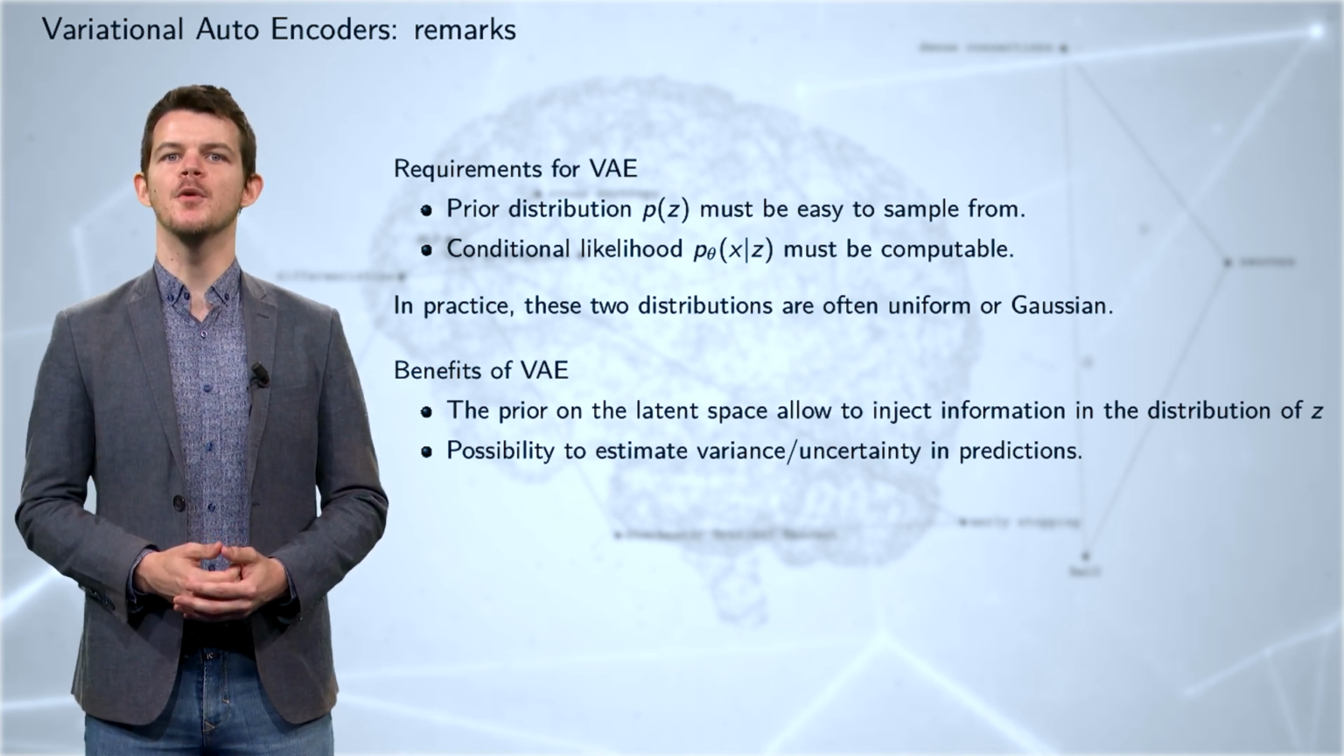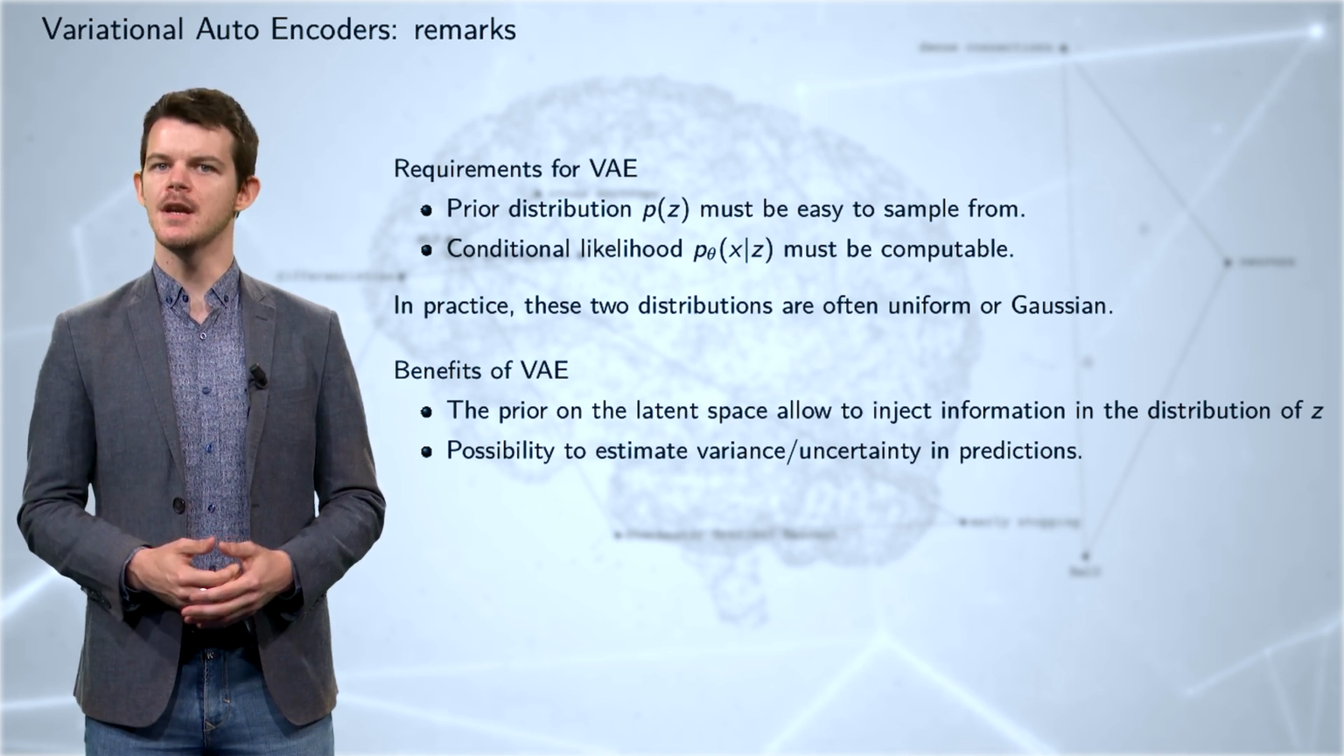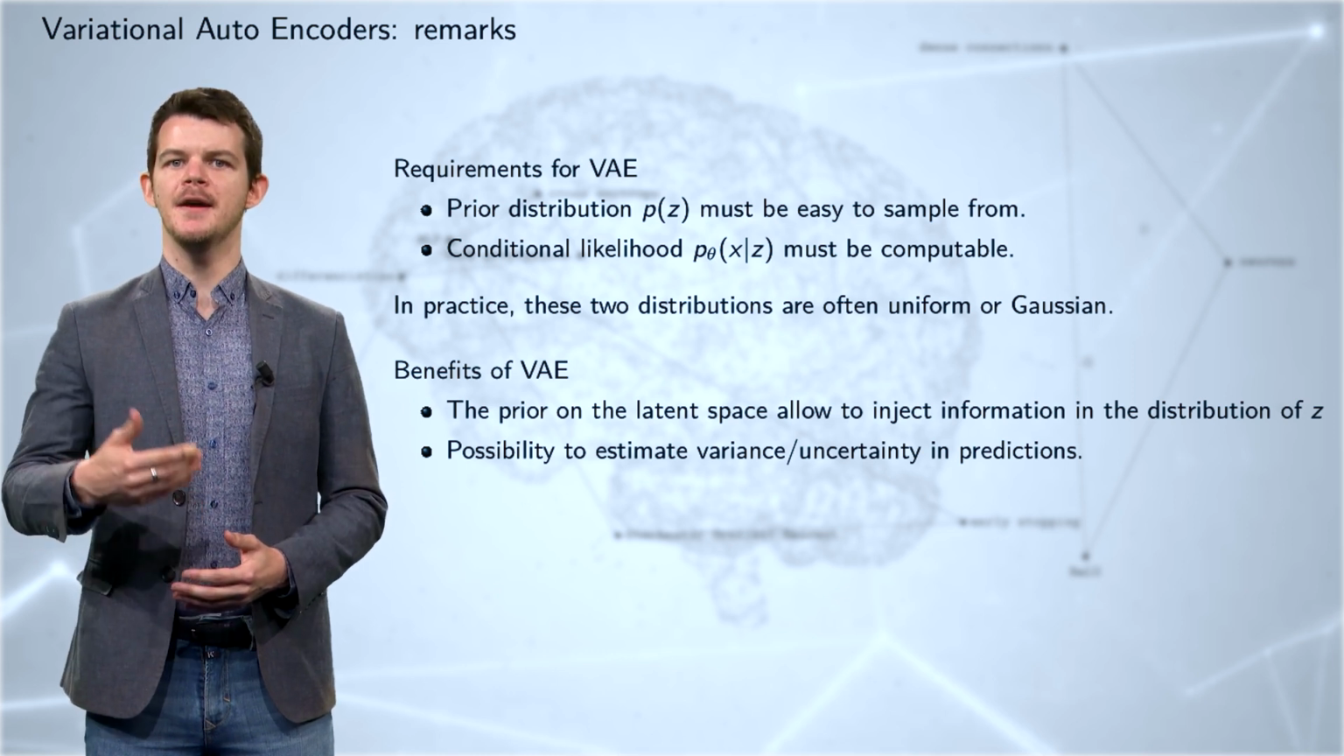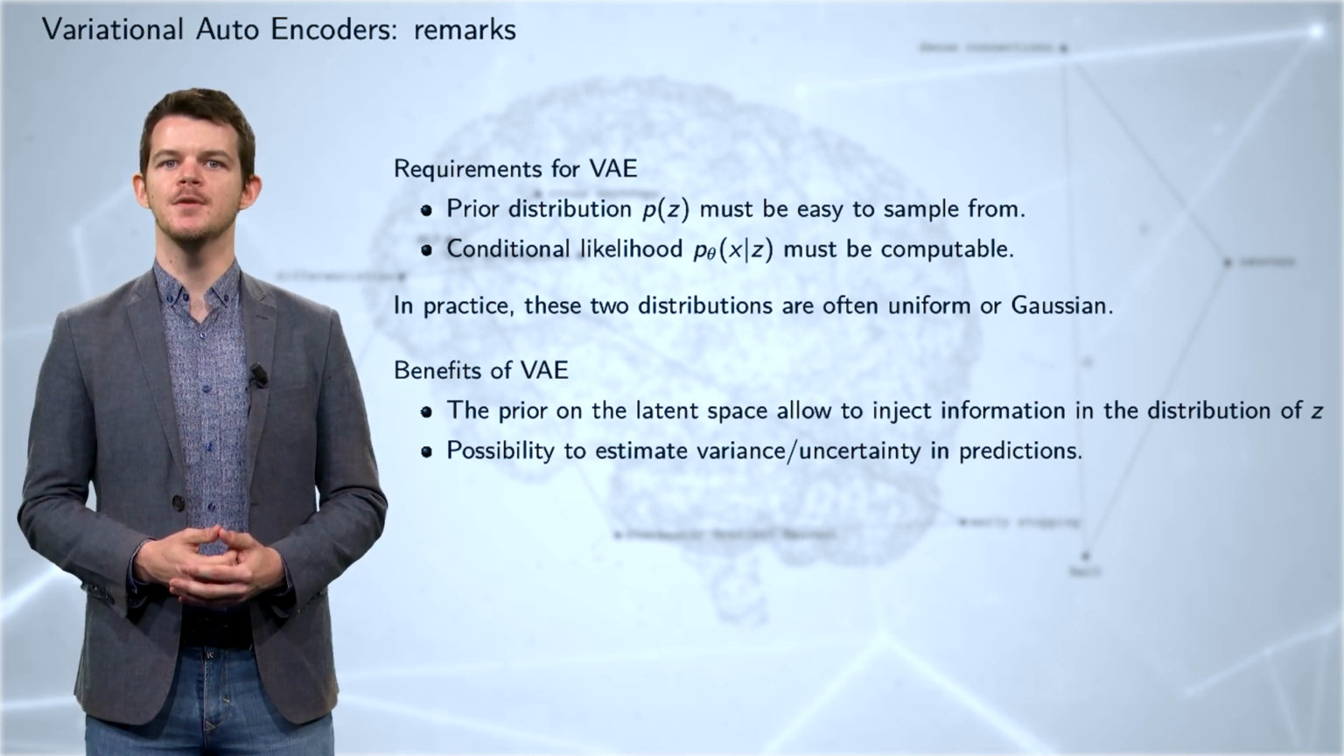Besides, since you have a prior on the distribution of z, you can use this prior in order to generate new data. Indeed, you can generate z with a Gaussian distribution, then apply the decoder in order to get the distribution of x given z, and finally sample from the distribution.